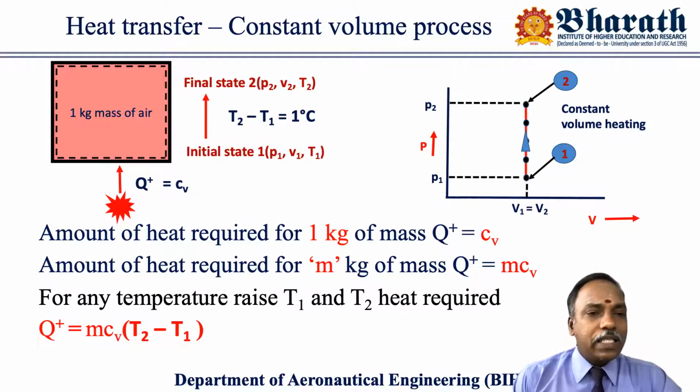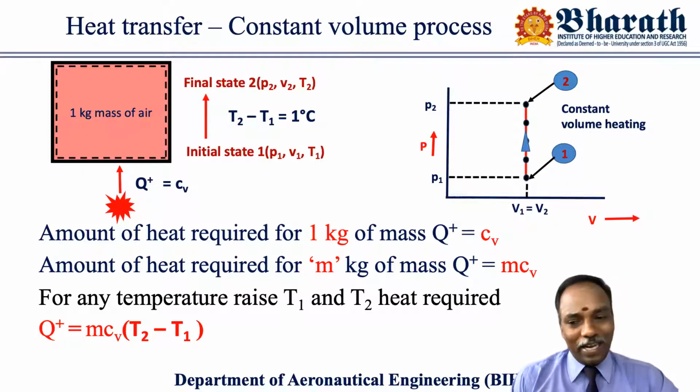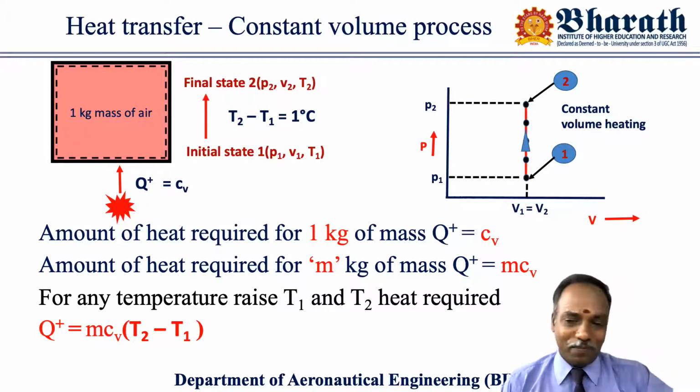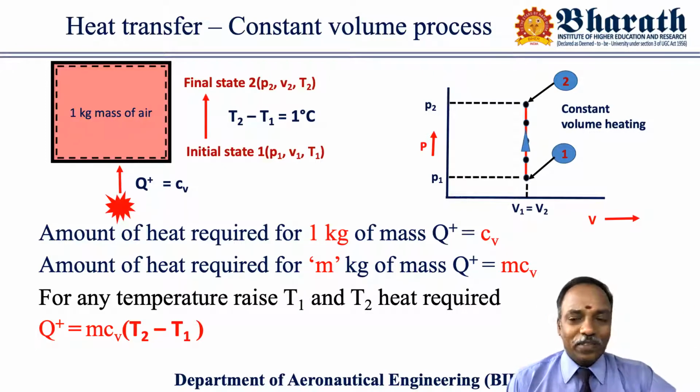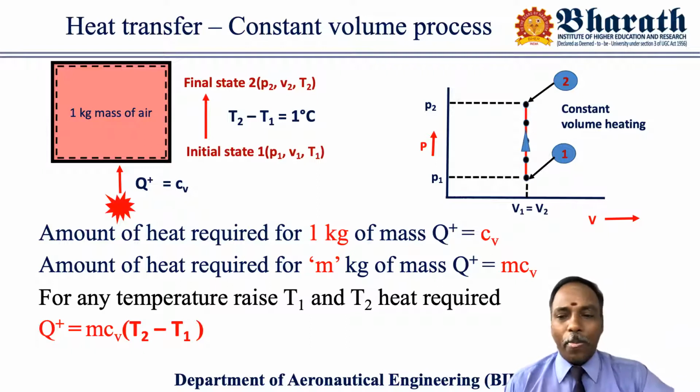As of now, my system is 1 kg mass of air. Please note it down, viewers. 1 kg mass of air, so unit mass. The mass considered in the system is 1 kg. So out of 3 conditions, 1 condition is satisfied.